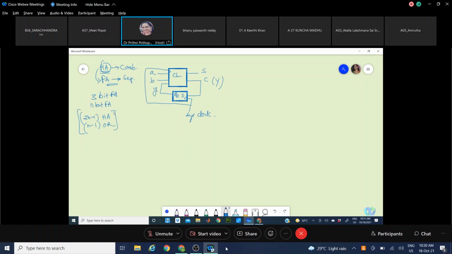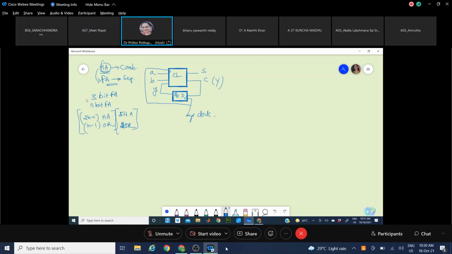The 3-bit adder we need means 5 half adders and 2 OR gates. This was the complexity. You can refer back to your previous session notes. So how much delay is there here? 5 half adder delays and 2 OR gate delays are to be taken care of.